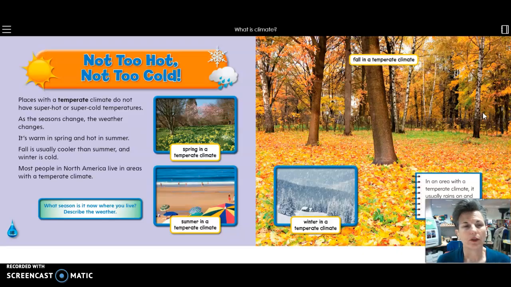Although our weather is changing over time. As the planet is heating up, we find that we're having much hotter summers than we used to in Germany, and much milder winters. Like this last winter, we hardly had any snow, right? In an area with temperate climate, it usually rains on and off all year. In winter, it might snow.